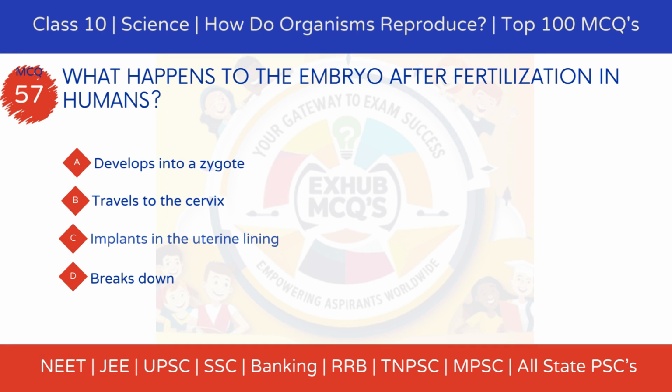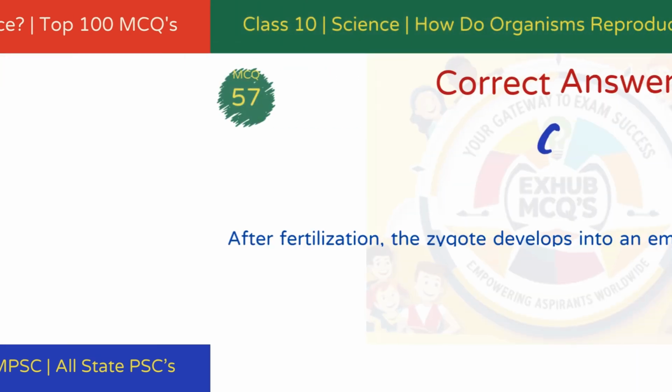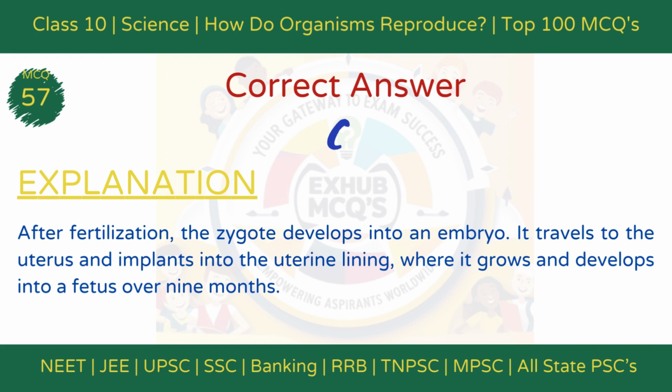MCQ 57. What happens to the embryo after fertilization in humans? Option A, develops into a zygote. Option B, travels to the cervix. Option C, implants in the uterine lining. Option D, breaks down. The correct answer is option C, implants in the uterine lining. Explanation: After fertilization, the zygote develops into an embryo and implants in the thickened uterine lining.